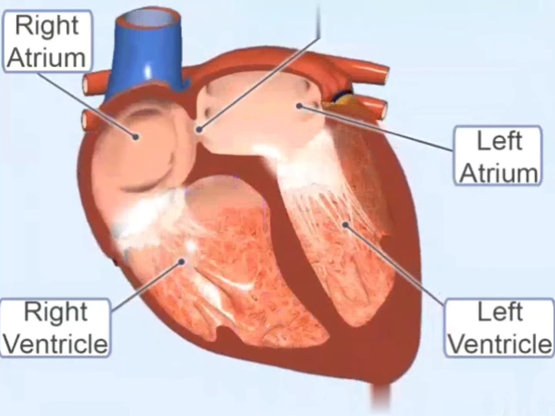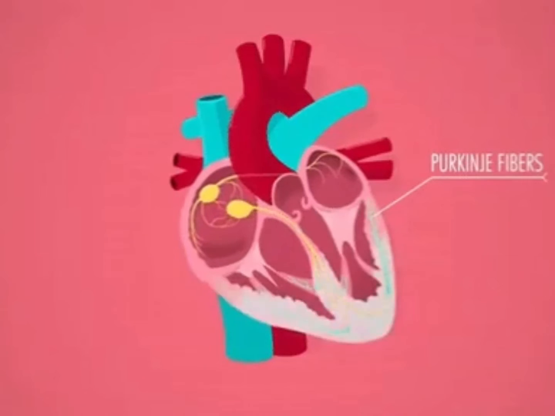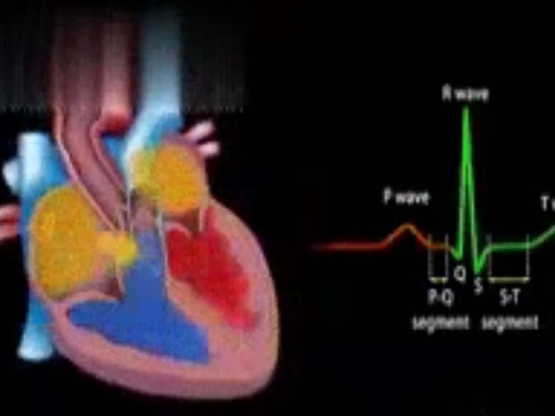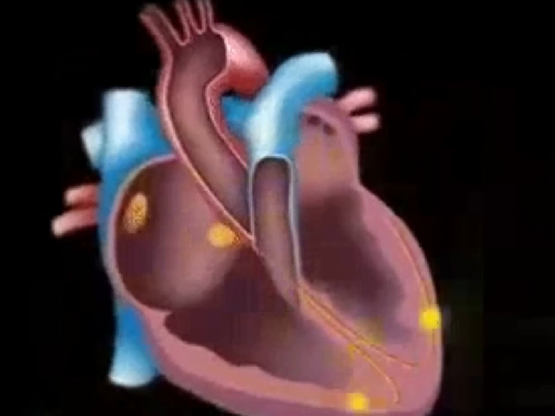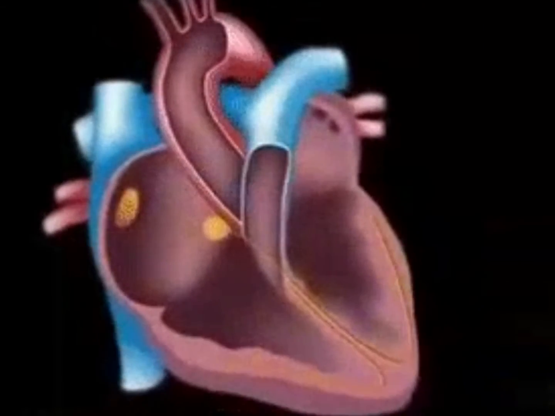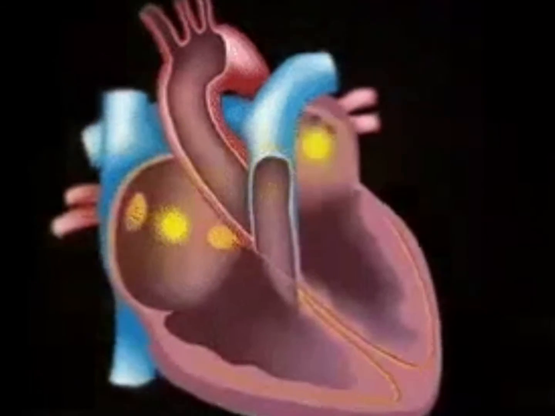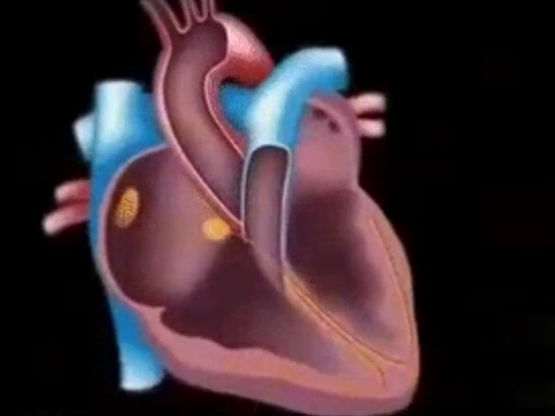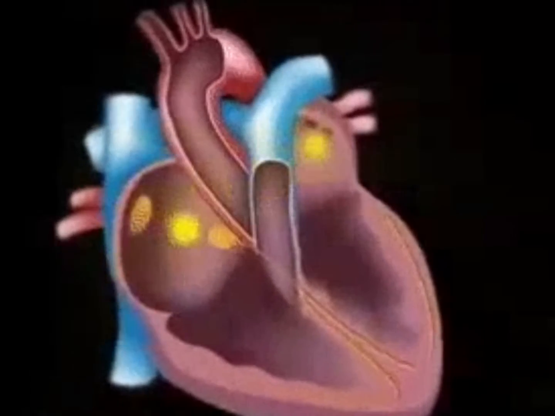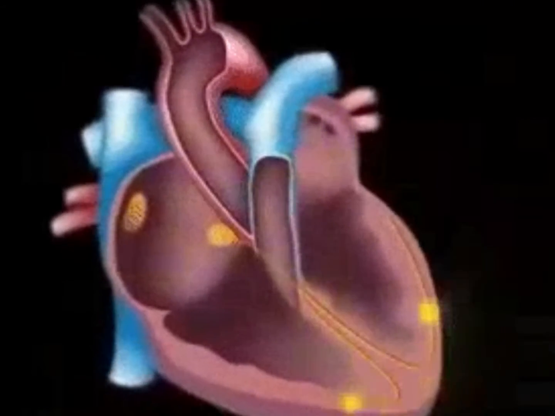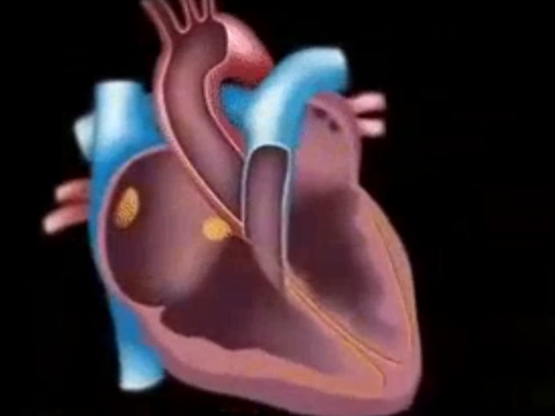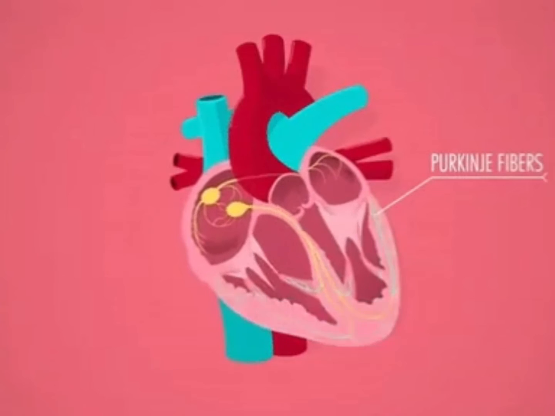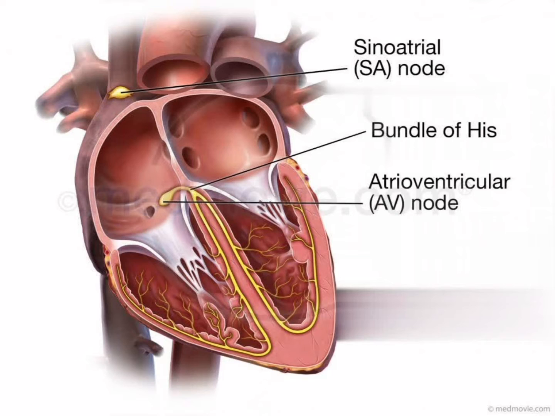There is a third type of nodal tissue called the bundle of His. A bundle of nodal tissues, the atrioventricular bundle, continues from the AV node and passes through the atrioventricular septa to emerge on the top of the interventricular septum, immediately dividing into a right and a left bundle. This bundle gives rise to a network of minute fibers which are myocardial in origin throughout the ventricular musculature of the respective side, known as Purkinje fibers. These fibers, along with the right and left bundles, are called the bundle of His.